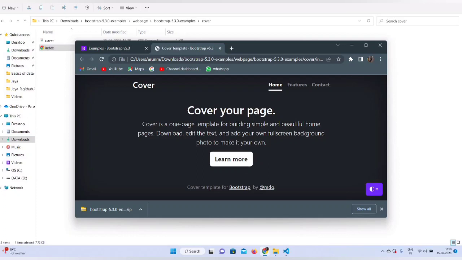And I don't want these things coming in the footer tabs. And this is going to be a single page. So I'm going to remove these features and contact as well. So these little tiny changes I'm going to do now.